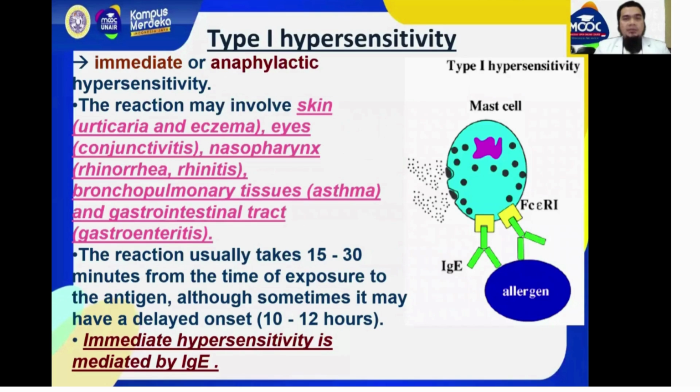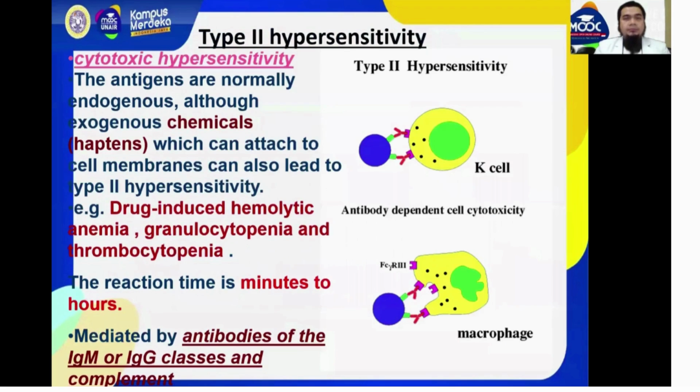Type 1 hypersensitivity, we call it immediate or anaphylactic hypersensitivity. The reaction may involve skin, eyes, nasopharynx, bronchopulmonary tissues, and gastrointestinal tract. The reaction usually takes 15 to 30 minutes from the time of exposure to the antigen, although sometimes it may have delayed onset. Immediate hypersensitivity is mediated by immunoglobulin E.